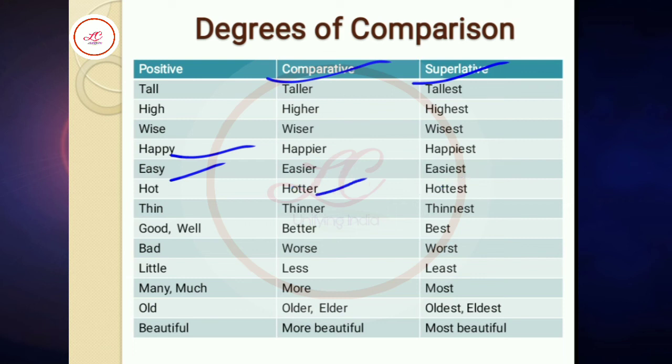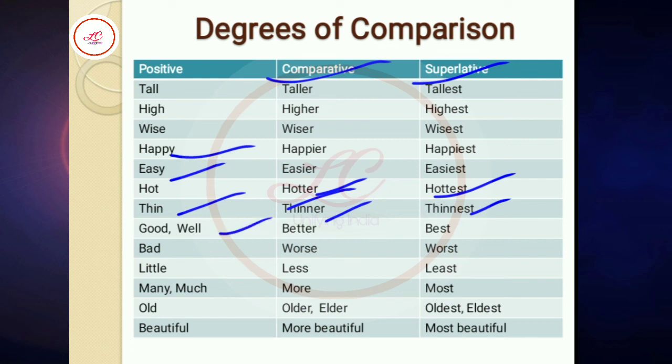In hot you can see there is single T and here is double T in comparative and also in superlative. EST and ER as usual. The same also with thin. There is single N and here it becomes double N and here also it becomes double N.